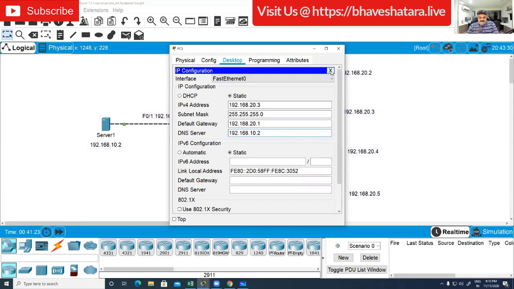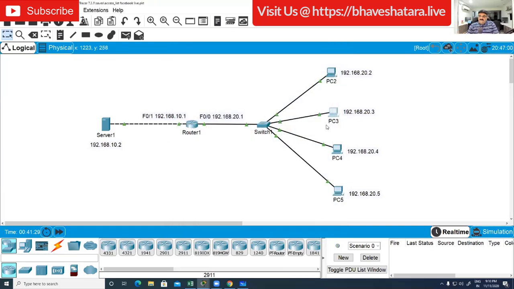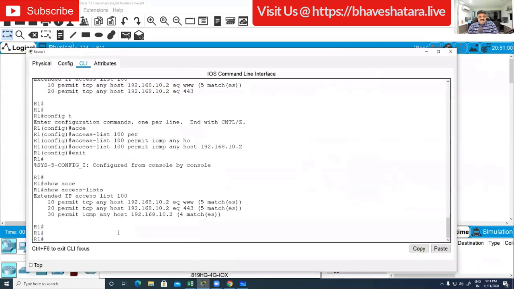If you don't know how to configure it, you can watch the previous video. So tell me what the command will be: DNS traffic should be allowed from 20.2 only, not from anywhere.